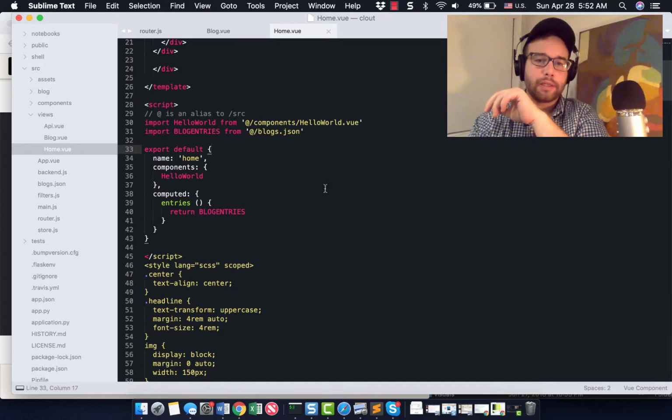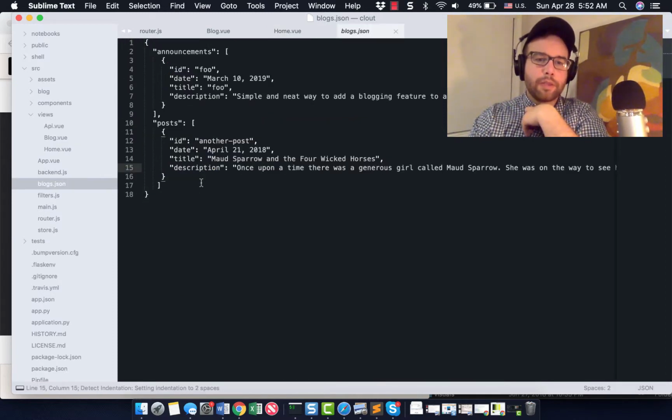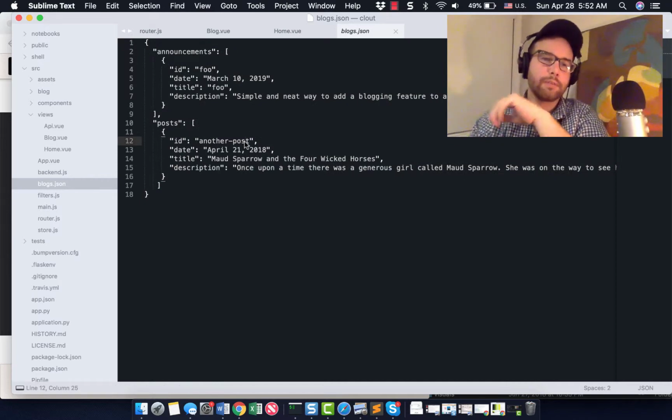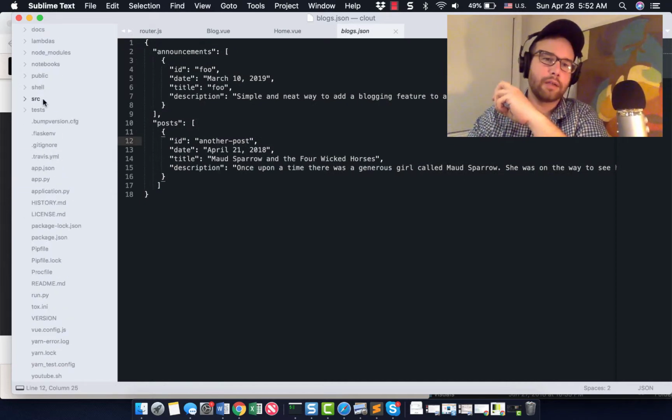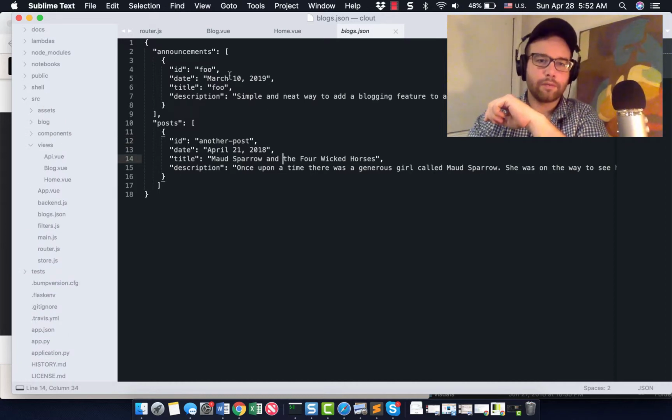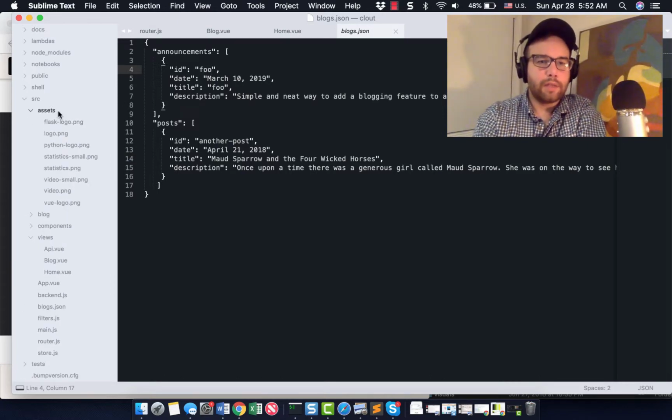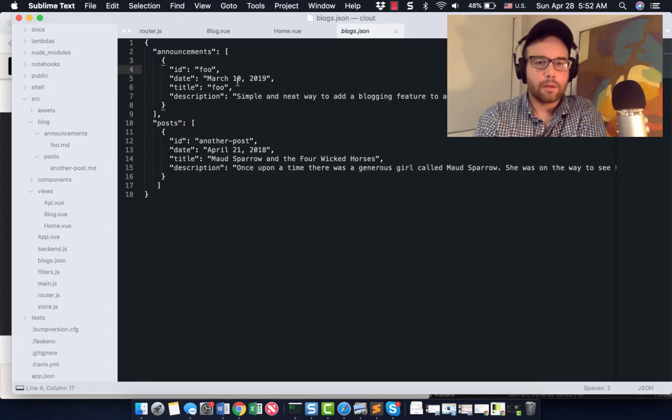Now, before we get to the importing of the blog entries, by the way, we're going to import it from the components. But before we do that, what we need to do is set up our blogs.json. I just put it in the top directory of src just to make it flat. I have announcements and posts, right? So the ID is the ID of the blog entries, foo.md, March 10th, title foo.